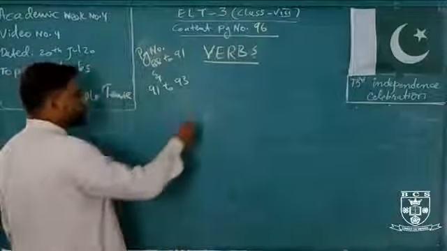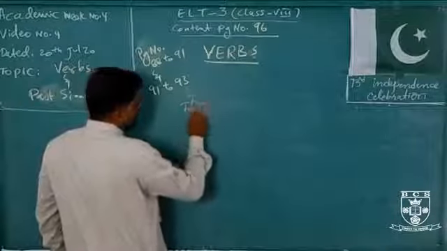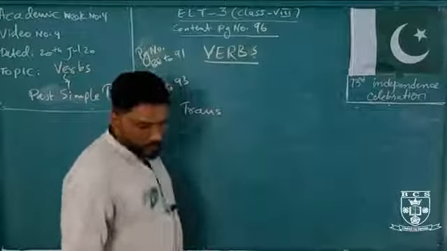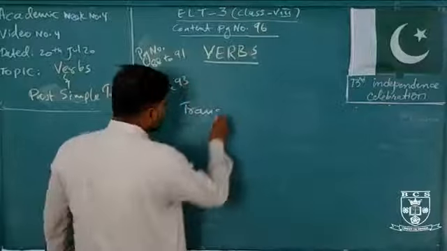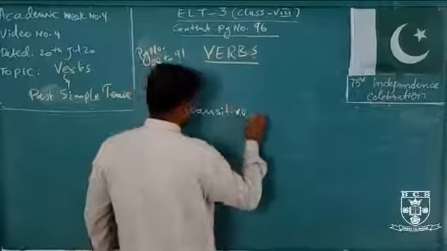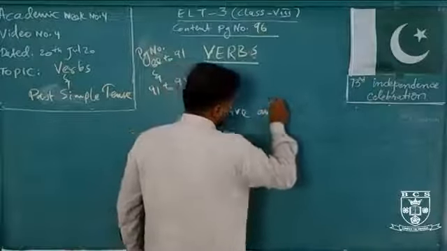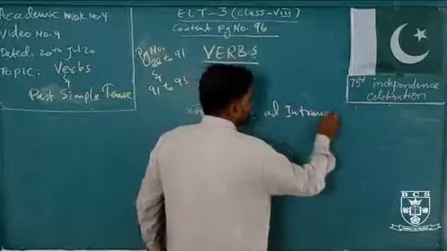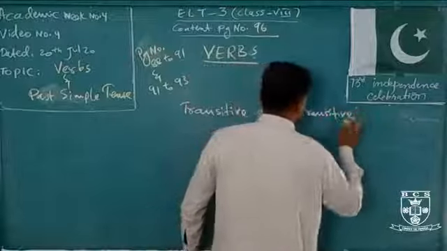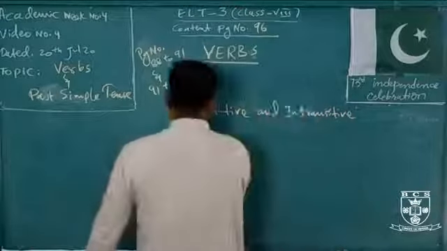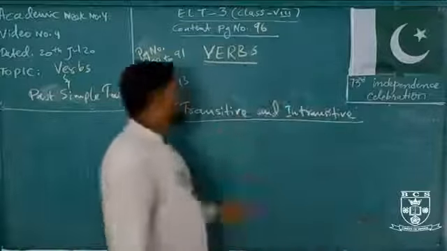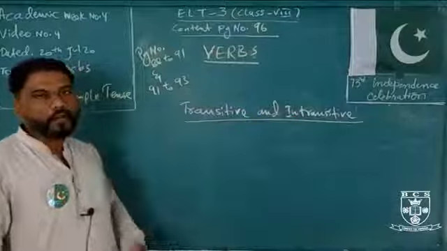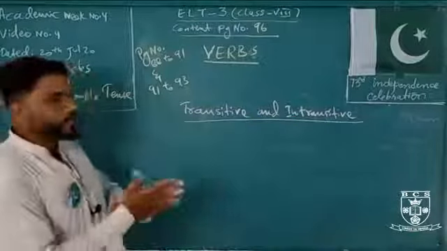Okay, first I'm just putting the word transitive verbs and intransitive verbs. We are talking about the verbs, transitive or intransitive. Okay, what are intransitive verbs or what are transitive verbs? You have to understand.